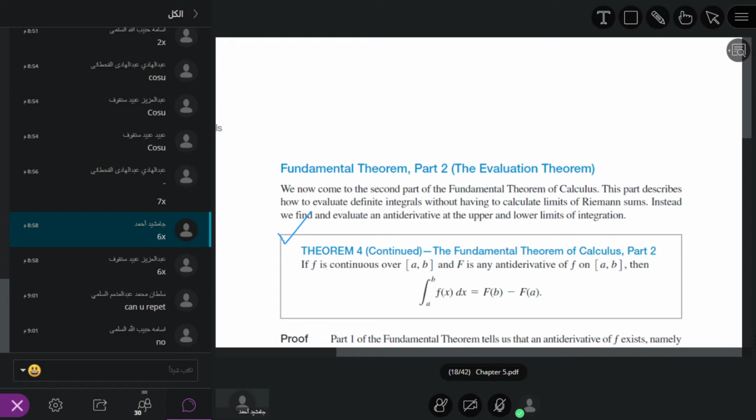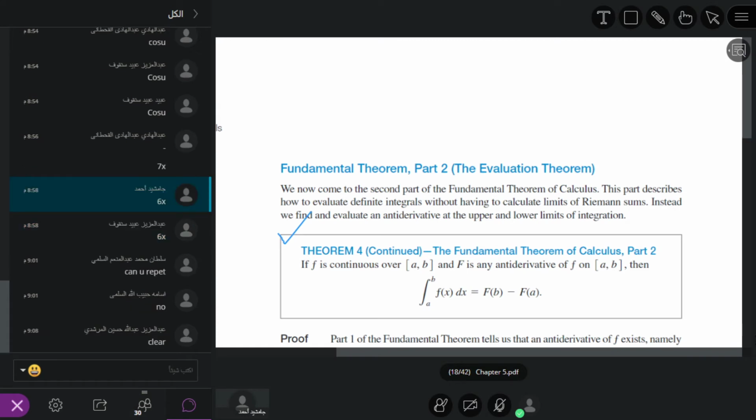So if we compare these two theorems, what is the answer of fundamental theorem of calculus 1? It is a function. I repeat again, the result of fundamental theorem of calculus 1 must be some function, but the result of fundamental theorem of calculus 2 must be some constant, because F(b) will be some constant and F(a) will also be some constant.